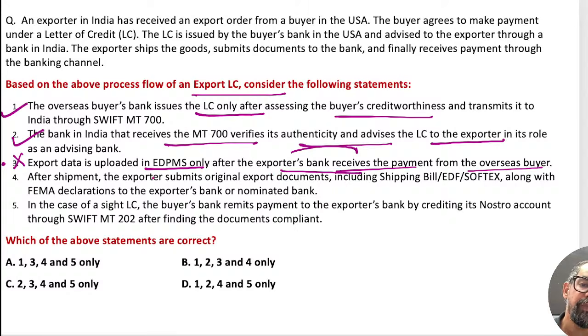After the shipment, the exporter submits original export documents, including the shipping bill, EDF and SOFTEX, in this particular one. This is true. The fifth one is, in the case of sight LC, the buyer's bank remits payment to the exporter's bank by crediting its nostro account, MT 202 for the received payment, and for confirmation, sorry, MT 910, right? So this is 2. So 1245. Do we have 1245? Option D should be the right answer for this.